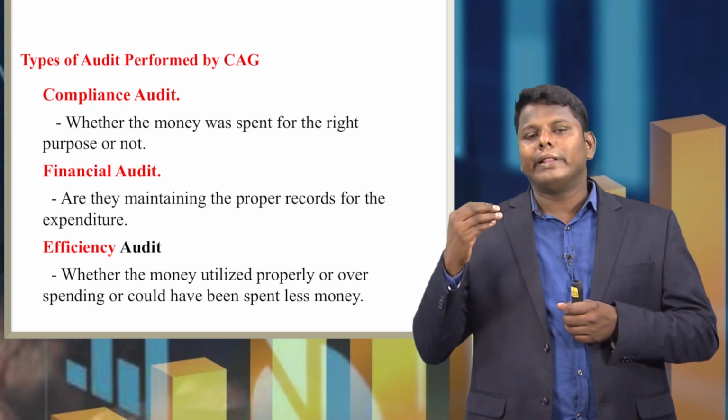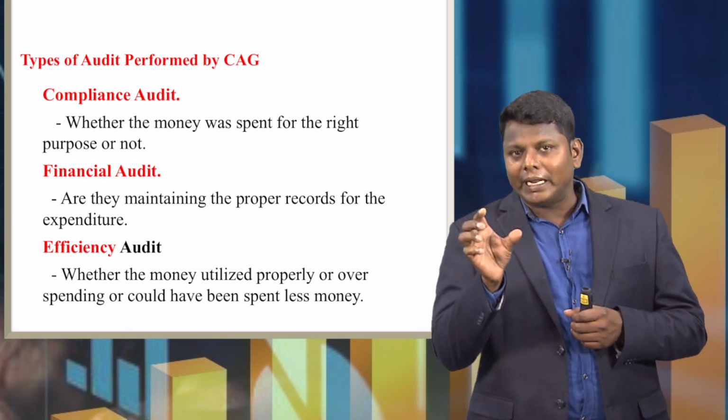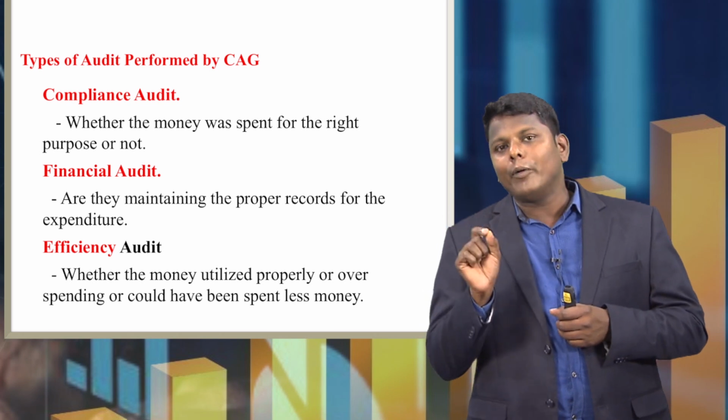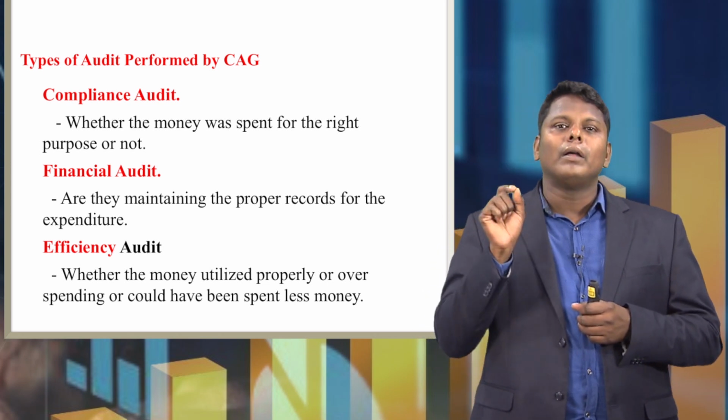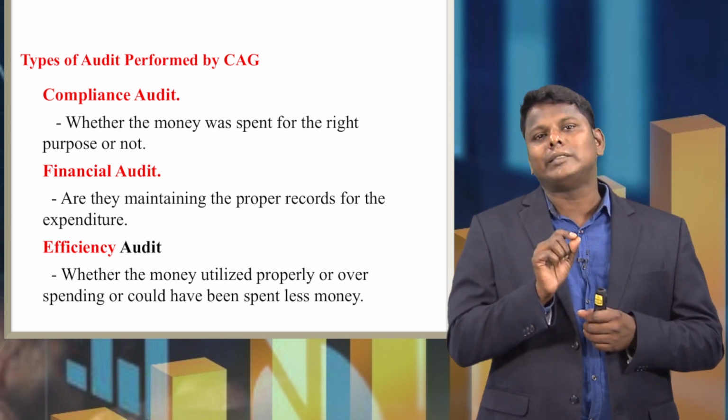They will check whether the particular infrastructure development task could have been completed within the given money or less than that.